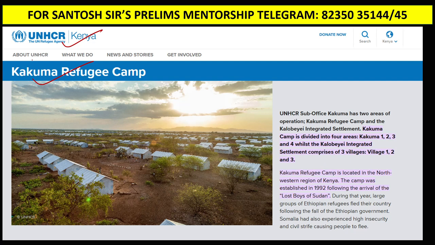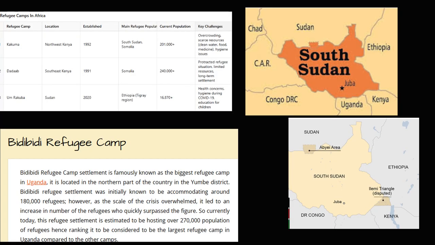This Kakuma refugee camp is also called Lost Boys of Sudan. It is one of the most important refugee camps in Africa, situated in Kenya. They can ask you the list of refugee camps in Africa. Kakuma refugee camp in Kenya houses mostly people from South Sudan and Somalia. Then we have Dadaab, in southeast Kenya, which houses refugees mainly from Somalia. And then we have Um Rakuba in Sudan, which houses refugees from Ethiopia's Tigray region.